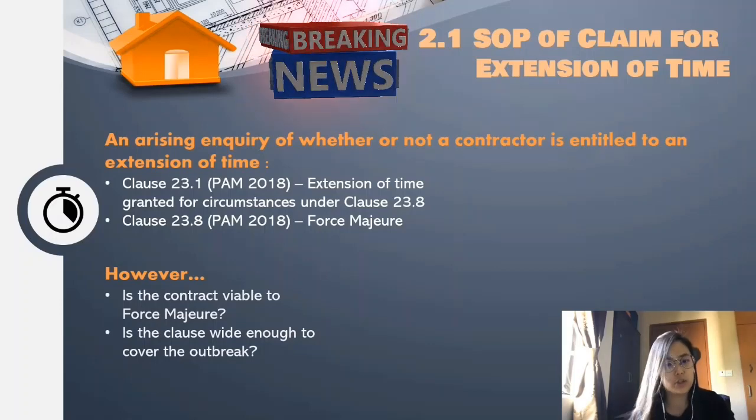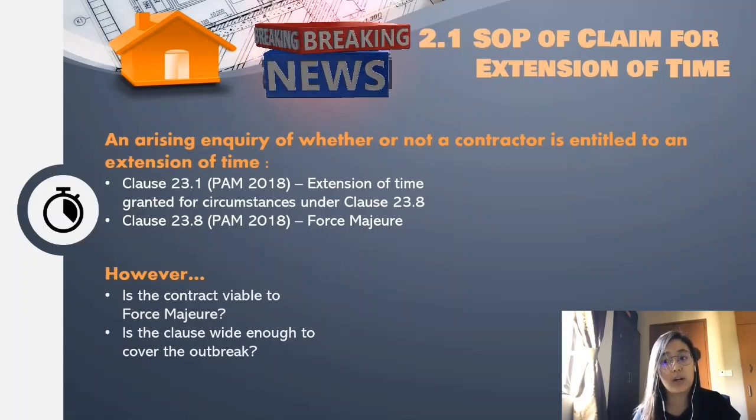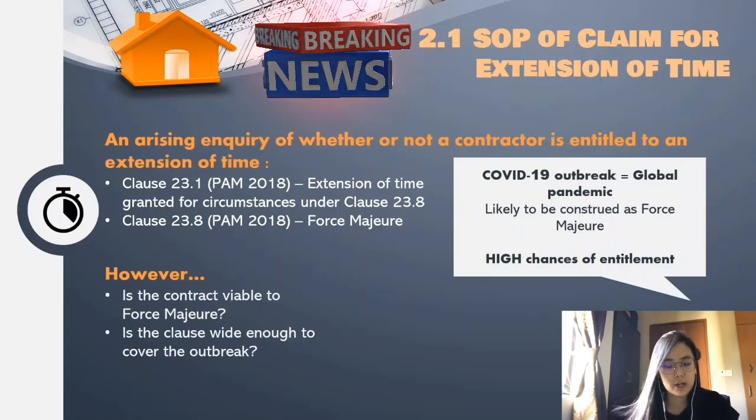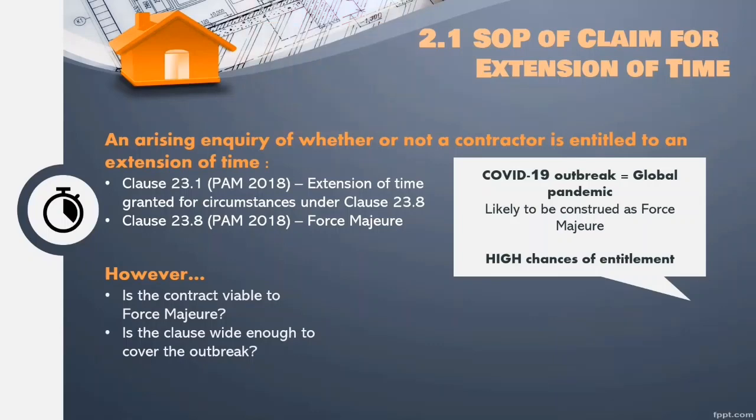Firstly, the contractual party must first establish whether their contract is viable to a force majeure. Subsequently, the party must ascertain that such term incorporated in the contract must be wide enough to account for the COVID outbreak. Since the outbreak has been declared as a global pandemic, it is likely to be deemed as a force majeure event, and thus contractors are likely to be entitled to an extension of time for the project.